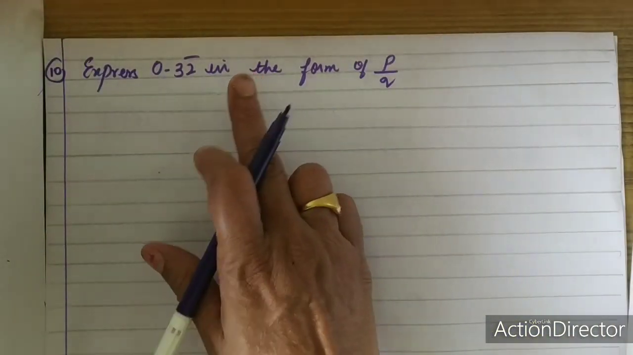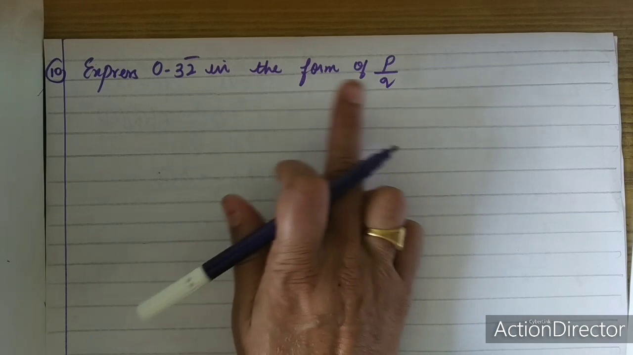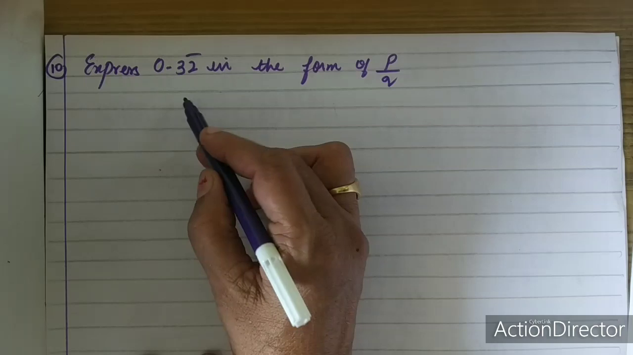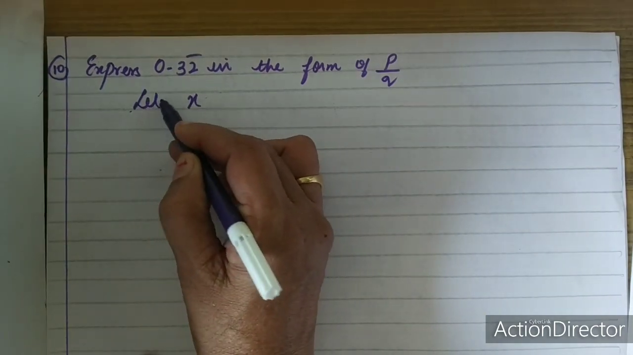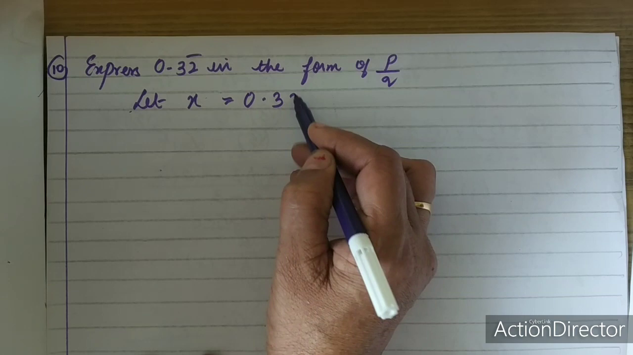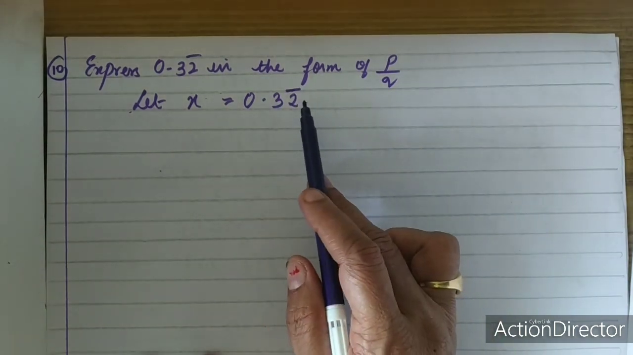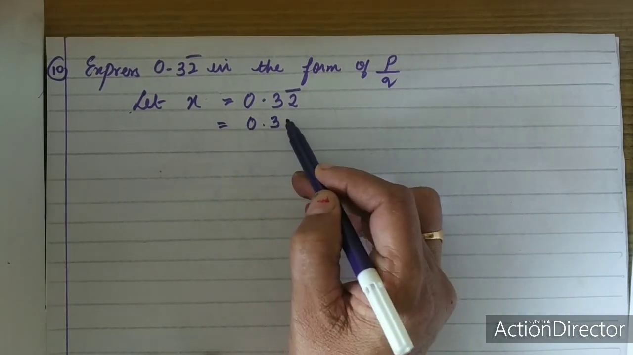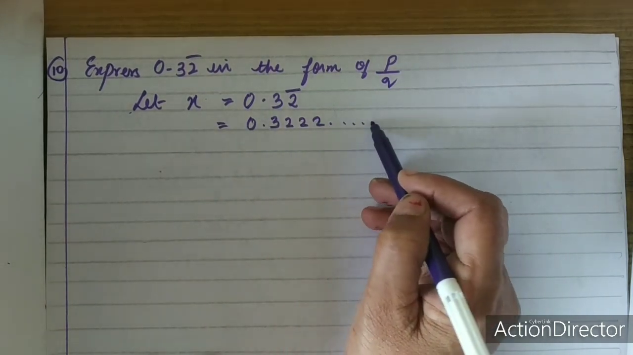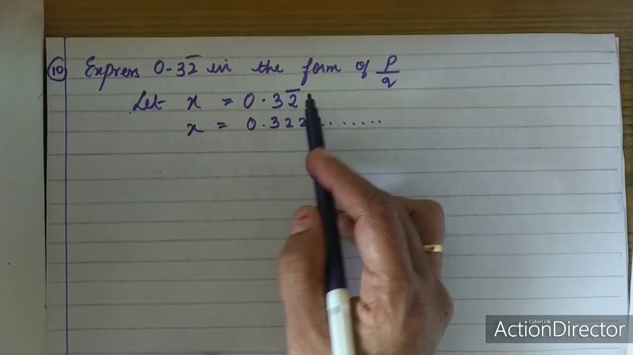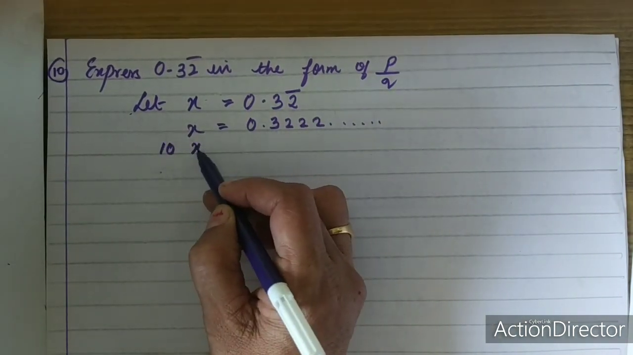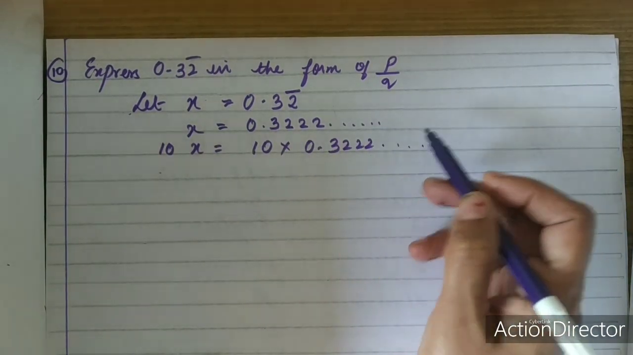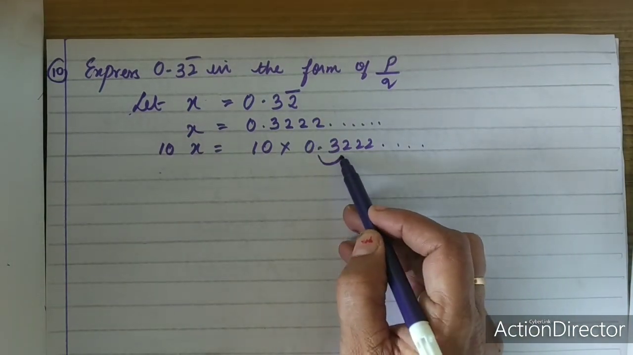Let us discuss this simple question. Convert this into a rational number, that is in the form of p by q. So what is the first step? I will write, let x is equal to 0.32 bar. Always you should observe where is the bar. Here we have the bar only over one number. So I will write this as 0.3222... Now since only one number is repeating, I will be multiplying it by 10. So 10x is equal to 10 into 0.322... When you multiply by 10, one decimal place moves forward.